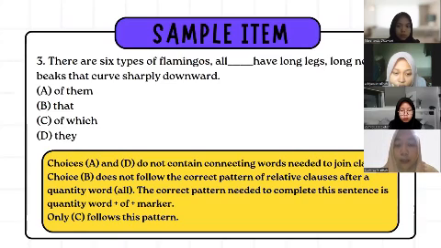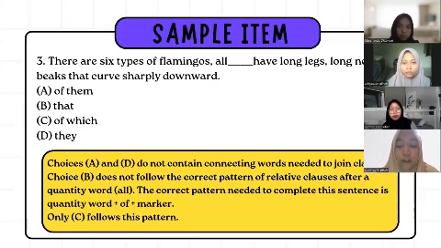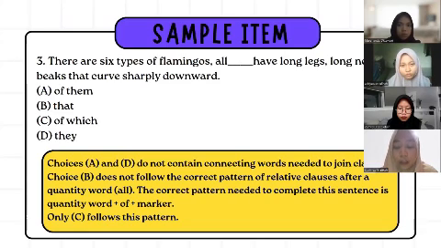The correct pattern needed to complete the sentence is the quantity word plus of plus marker. And only C follows this pattern. So C is the best choice because it follows the correct pattern after the quantity word all. The complete sentence is: there are 6 types of flamingos, all of which have long necks and beaks that curve sharply downward. Of which connects 6 types of flamingos with a clause explaining that all types of flamingos have certain characteristics. So that's all from me about the incomplete adjective clause. Back to the moderator.